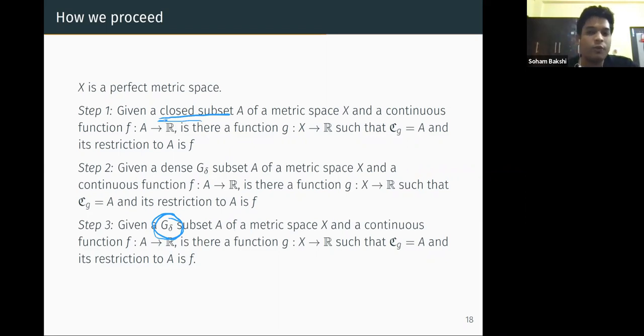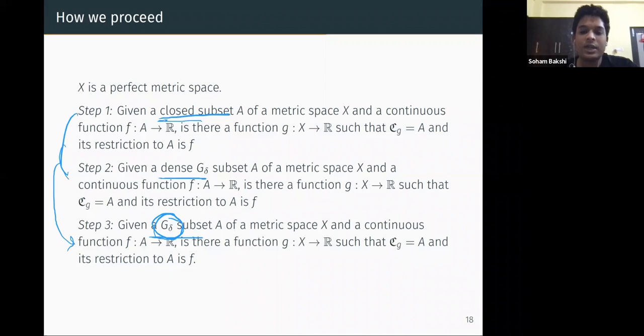We have seen closed sets before in the Tietze extension theorem: for any closed set A, any continuous function from A to R is continuously extendable. And we want to prove that it is also discontinuously extendable if the metric space is perfect. Then we do it for dense G delta subsets, which is also a bit more restricted than a general G delta subset. And using this, we'll finally prove that it is true for any given G delta subset of X. Again, what we want to prove finally is, given any G delta subset of X and a continuous function on it, we'll get a maximally discontinuous extension of it.